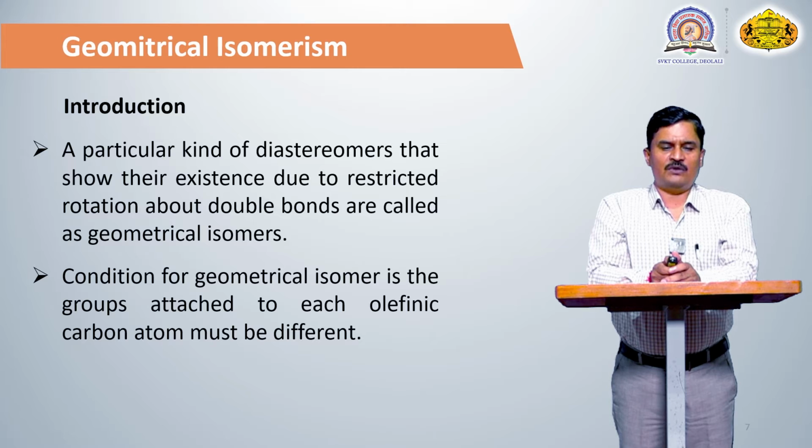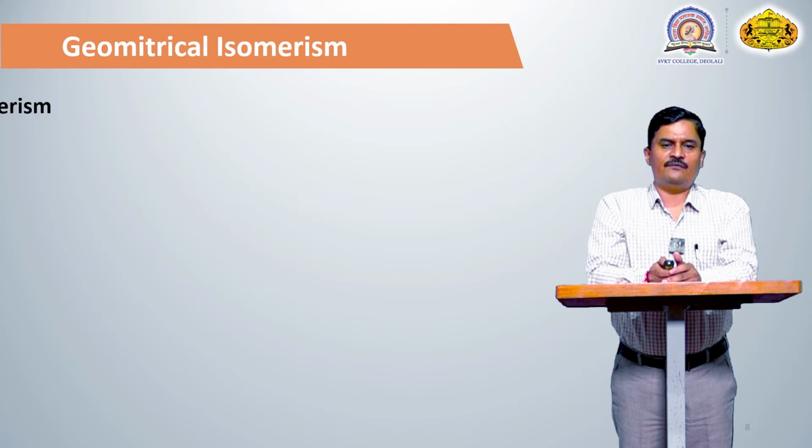The condition for geometrical isomers is that every olefinic carbon must be attached to different groups. For example, if carbon 1 or carbon 2 is attached to the same group, such as hydrogen, then the compound is not a geometrical isomer, because there may be a plane of symmetry or no priority can be assigned, first or second. Such compounds do not show geometrical isomerism.